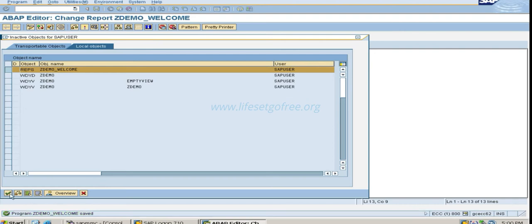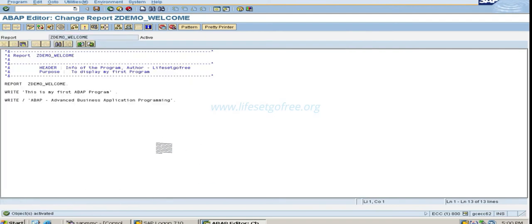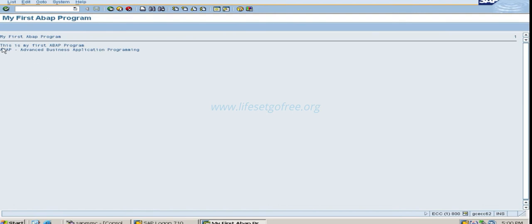If you are not saving or checking, at the time of activation also, if there are some syntax errors, they will be displayed here. When you are doing more and more programs in real time scenarios, most of the time you will directly do activation. Only when you think there might be some syntax errors will you check. But if you press the activation button directly, no problem. If there are any problems, it will be displayed at the bottom of the screen. So now our program is ready. Let's execute. See, now you can see the first line here and the second line here.